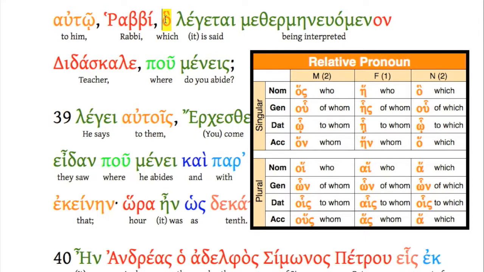Okay, the number and gender here, well, this is confusing, isn't it? Because Rabbi, this is a nominative, and it's also masculine, but here we have a neuter. Why? Because this ho refers not to Rabbi, but back actually to the name, which name is interpreted. And if you'll remember, onoma is a neuter noun. So, okay, sometimes we can overanalyze and just make it harder than it needs to be, but we get it, huh? Ho, it just sort of lines up with English. Rabbi, ho legetai methermeneuomenon didaskale, okay, which is interpreted teacher.